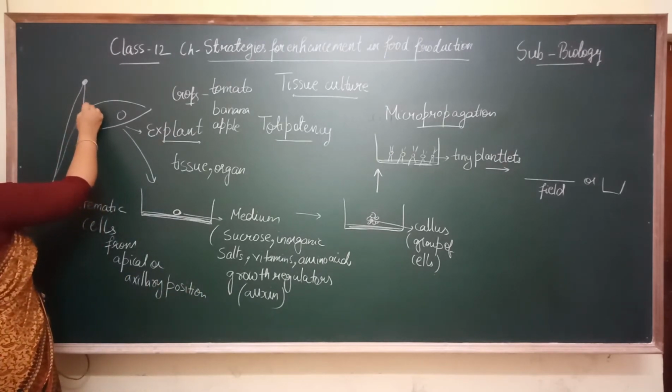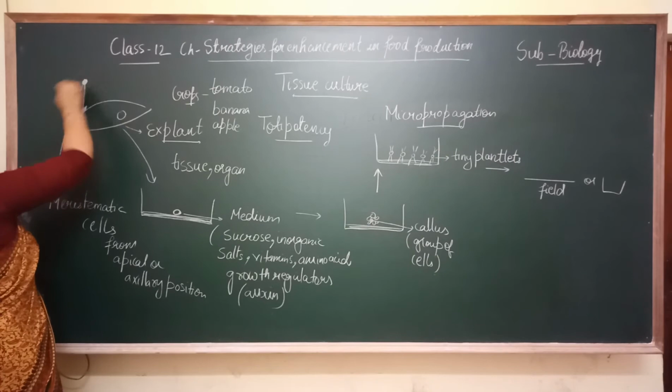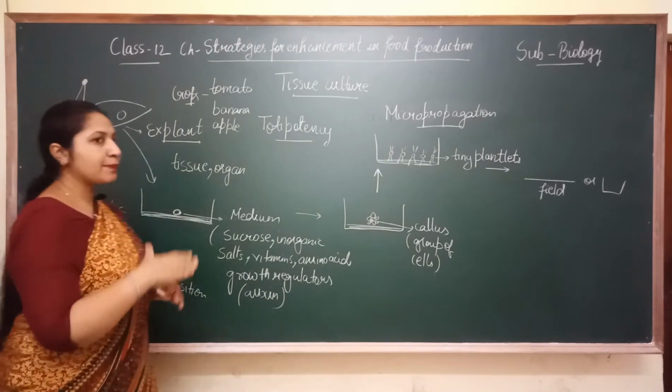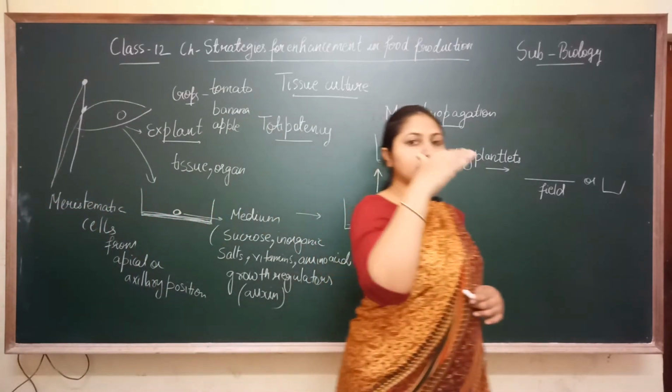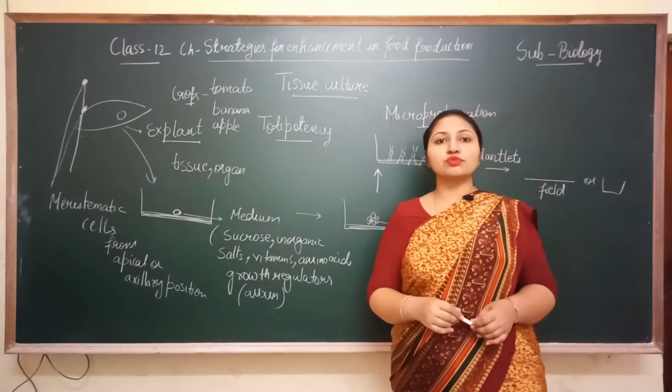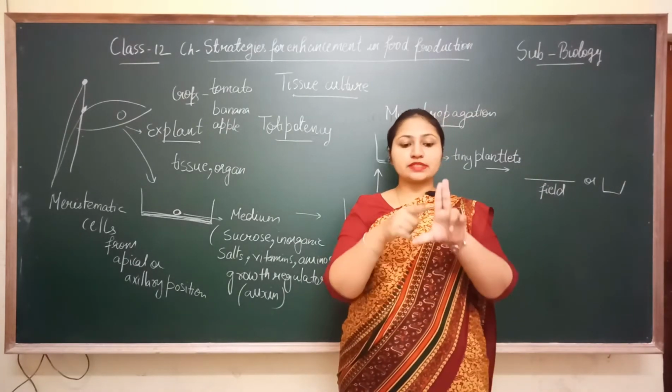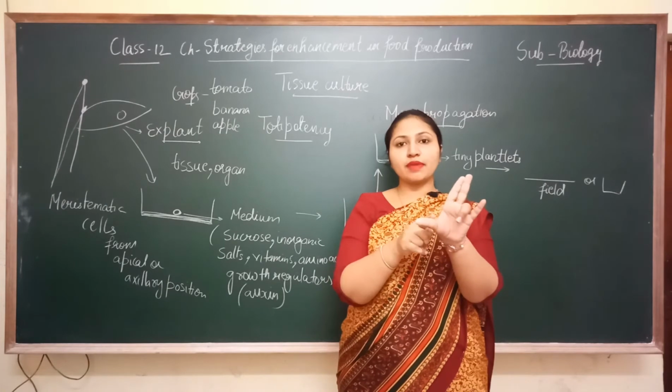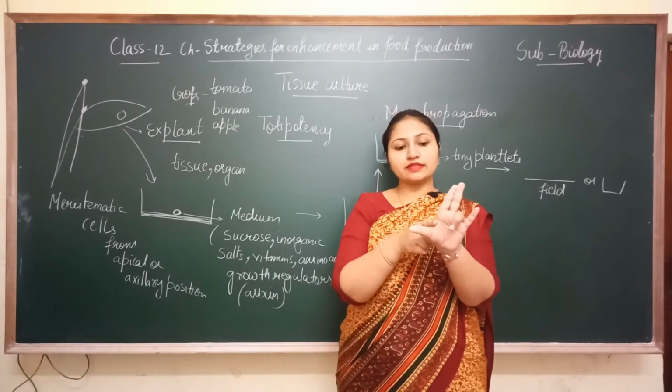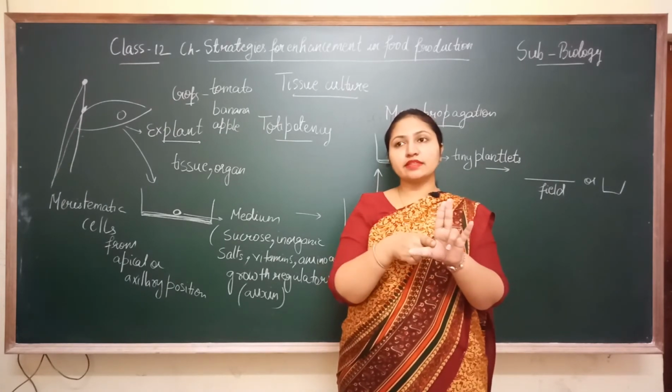This is known as the axillary position and this is known as the apical position. The apical position is present at the top part of the shoot, and the axillary is present in between the stem and the leaf part, like this portion, that is known as the axillary position.